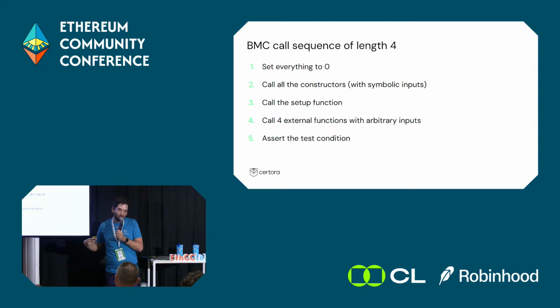So I'll briefly go into some technical details. How would a call sequence look? At first, I'll zero out the entire state. Then I call all the constructors. If they have inputs, they will be symbolic. Call the setup function like I do in invariant fuzz testing. I call 4 external functions of the contract with arbitrary inputs, could be anything, and then I test the invariant. And I will have a sequence for every combination of 4 external functions in the contract.